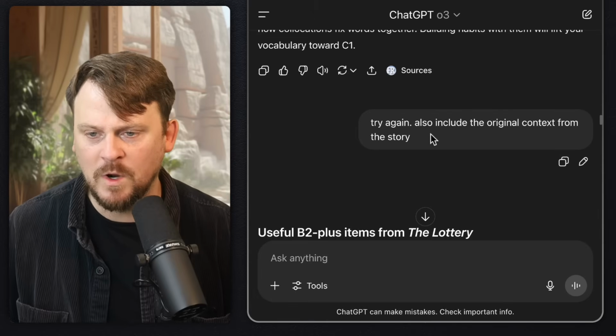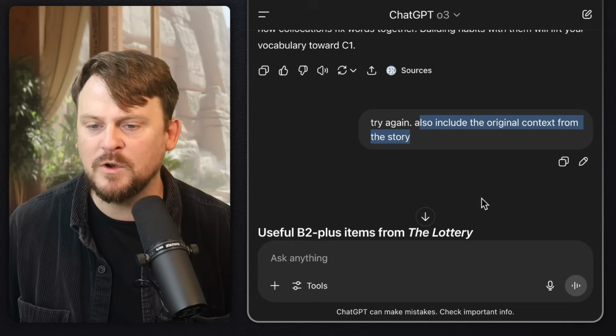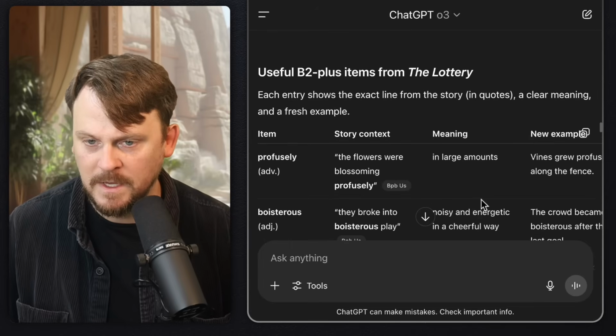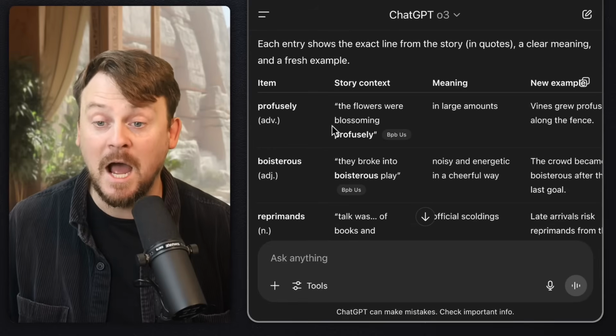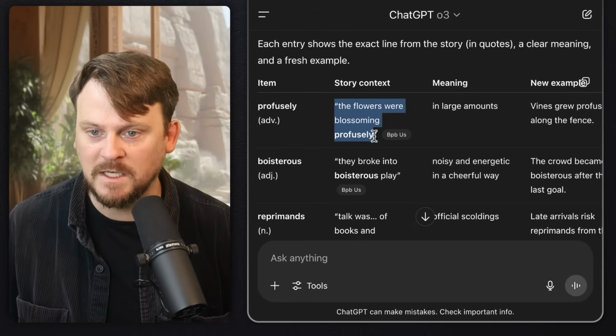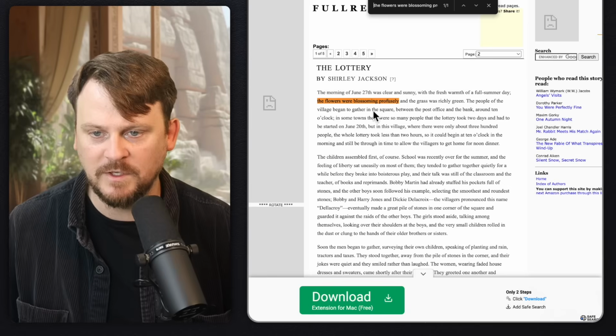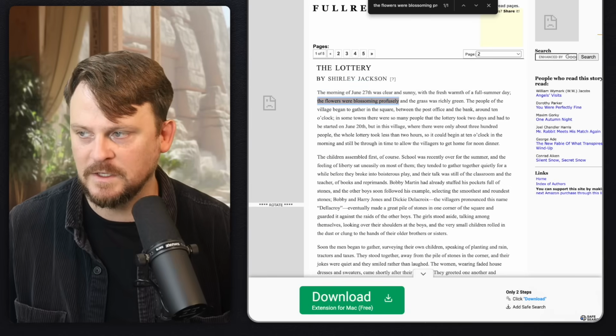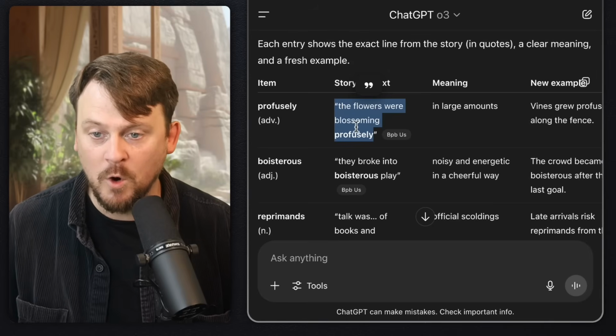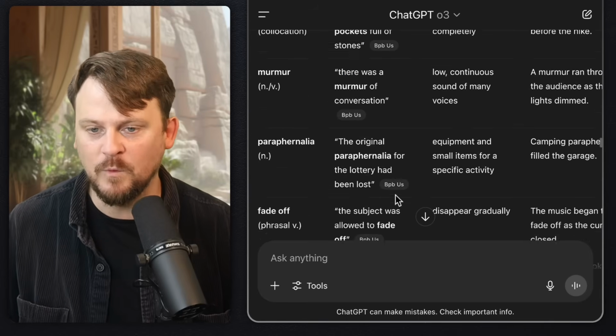Now, what I asked here was to include the original context from the story. So once I had asked for the original context from the story, I got it. The flowers were blossoming profusely. If I search that in the original story, there it is. There's the sentence, right? So that works after I asked for the original sentence.